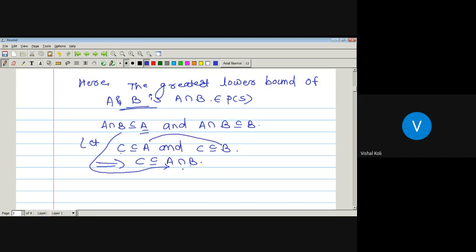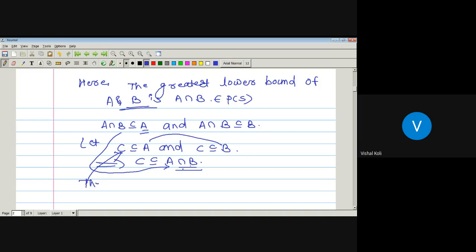Since whenever we take another C, which is a lower bound of A and B, then that C must be a subset of A intersection B. It means A intersection B is a lower bound and it is greatest among all the lower bounds. So it is the greatest lower bound.